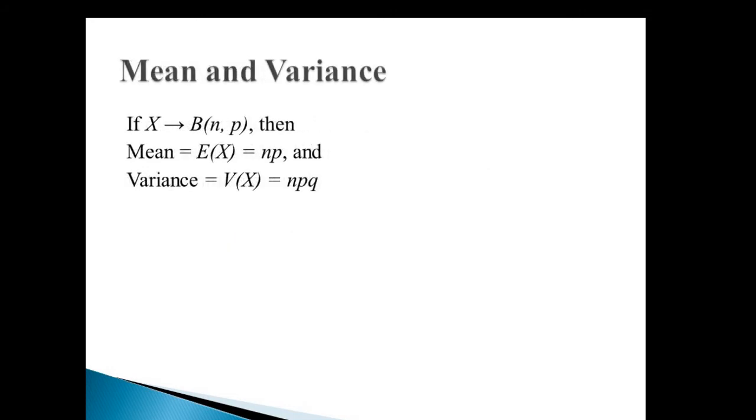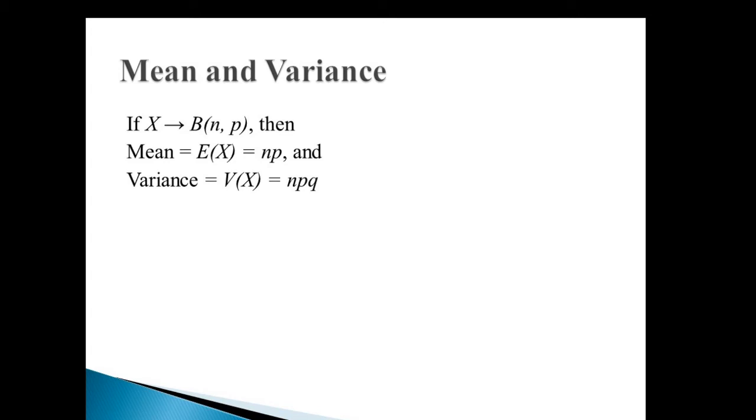Now we are interested in finding the mean and variance of the random variable x. If x is a binomial random variable with parameters n and p, then its mean, with the notation expectation of x, is n into p, simply the product of the parameters n and p, and the variance is npq. The notation to denote the variance of x, V of x, is n into p into q, where q is 1 minus p. Obviously the standard deviation is the square root of the variance, so the standard deviation is square root of npq.